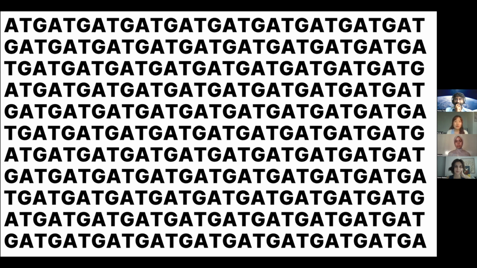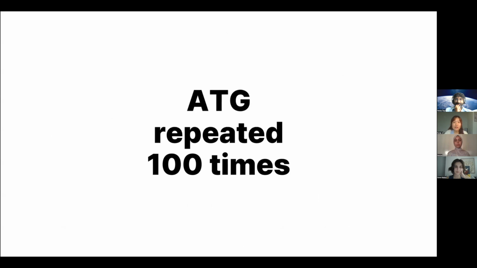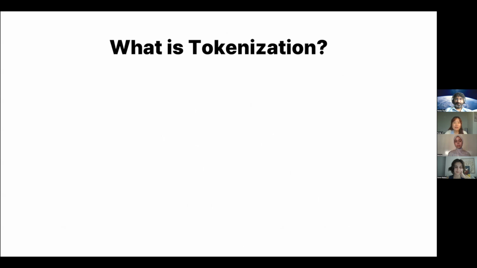There could be several ways, so feel free to send in the chat what kind of ideas you have. But one easy way to compress the information on this slide is that we can say in this slide A, T, and G are repeated several times. So broadly, this is the big concept of tokenization. And to be more specific, we can look at this example.